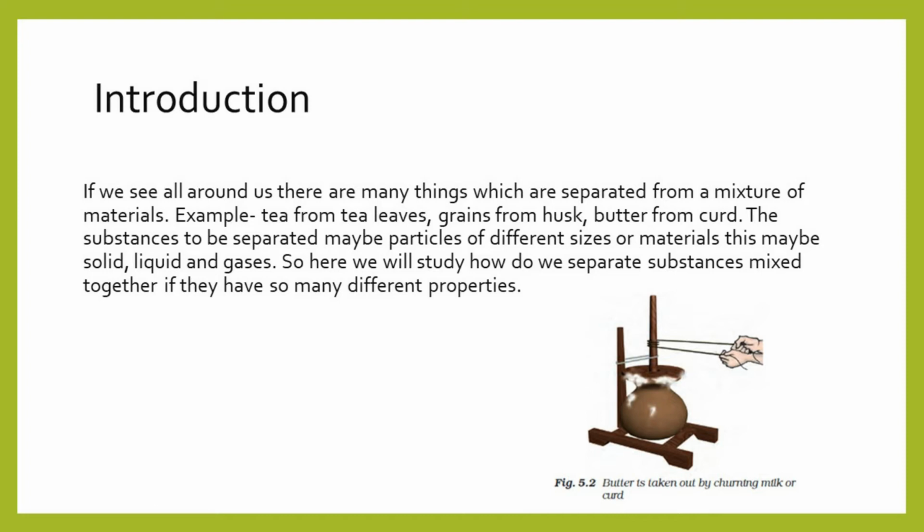Both these components of curd are useful and put to different uses. If we look at all things around us, there are many things which are separated from a mixture of materials. For example, tea from tea leaves, grains from husk, butter from curd, as we have discussed.